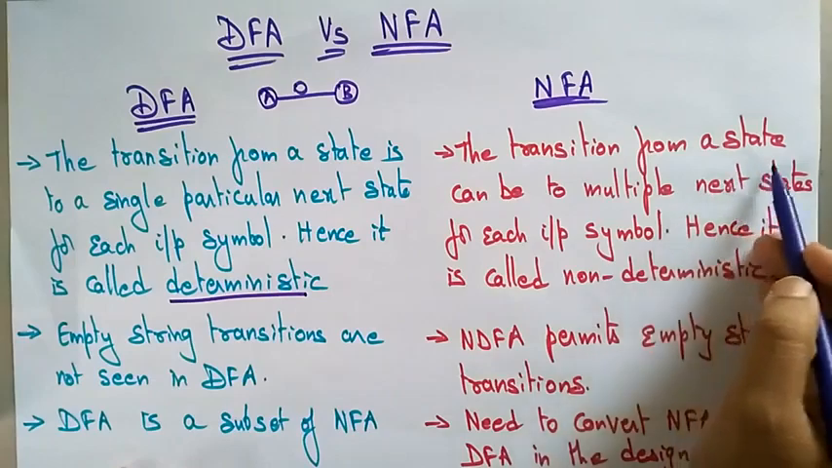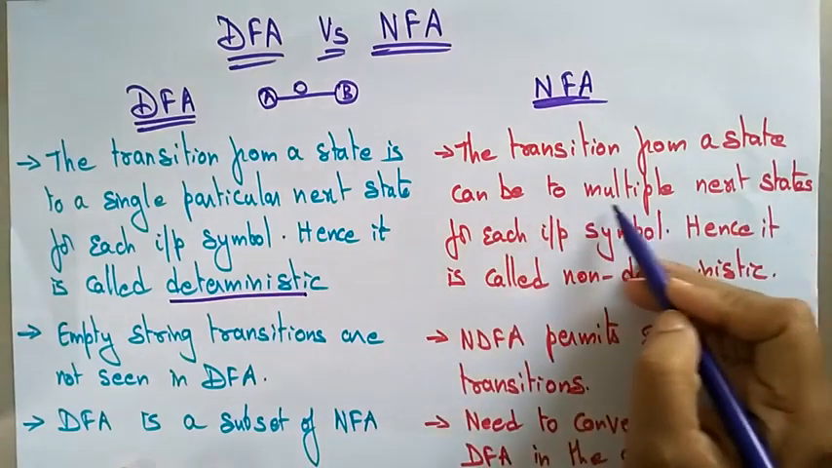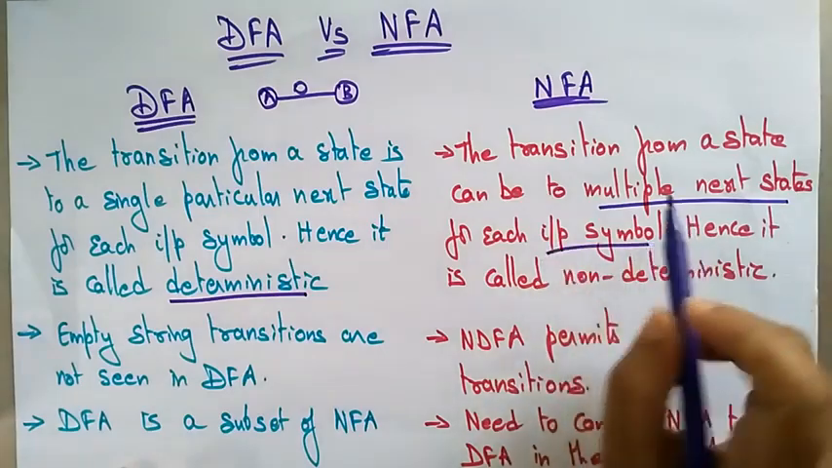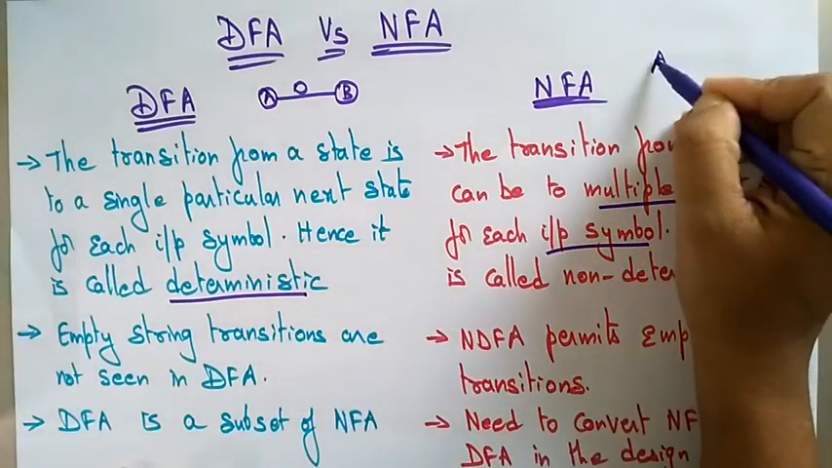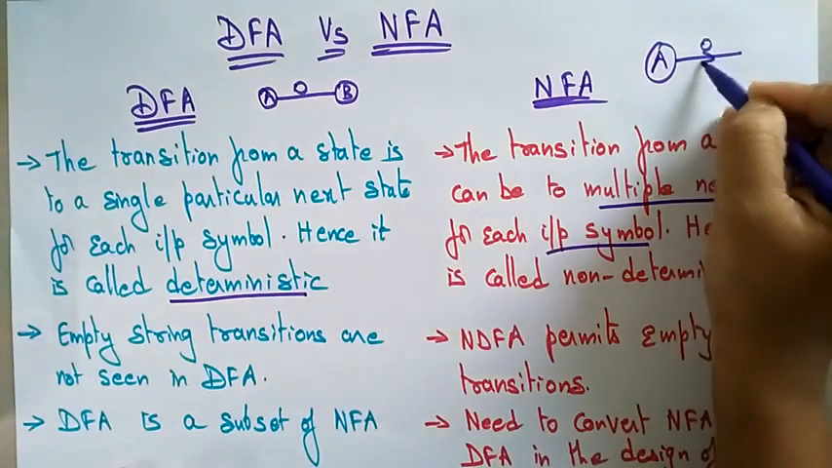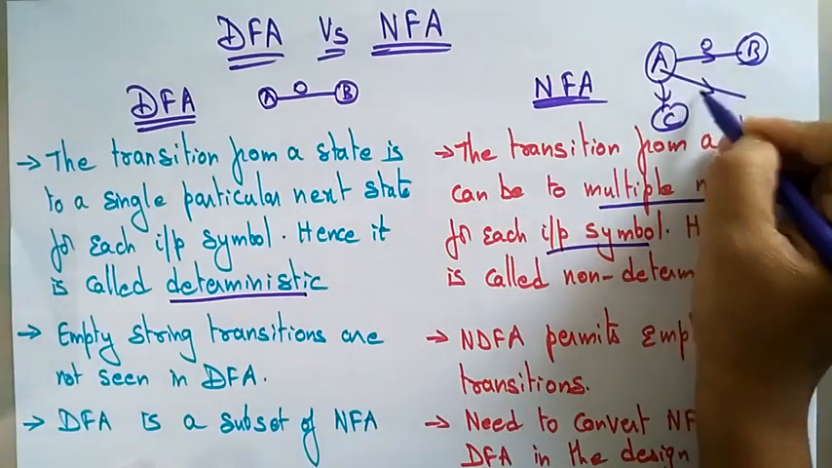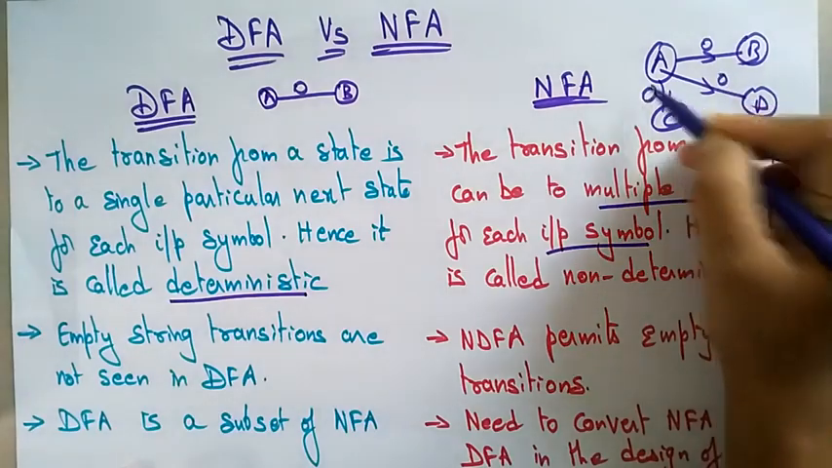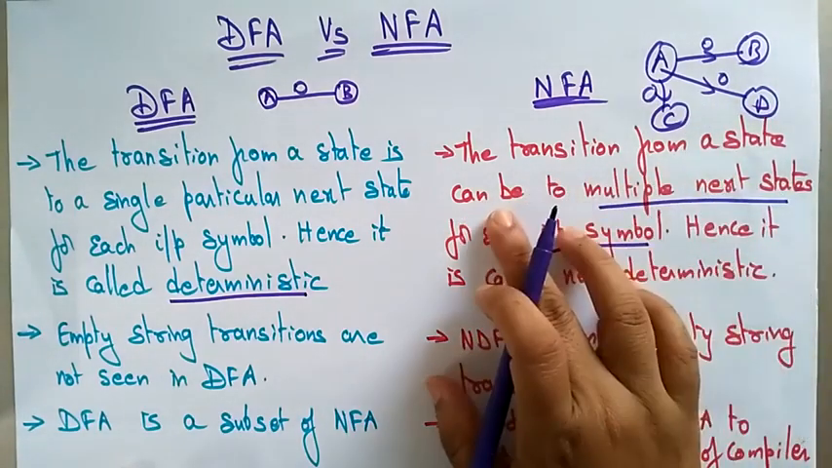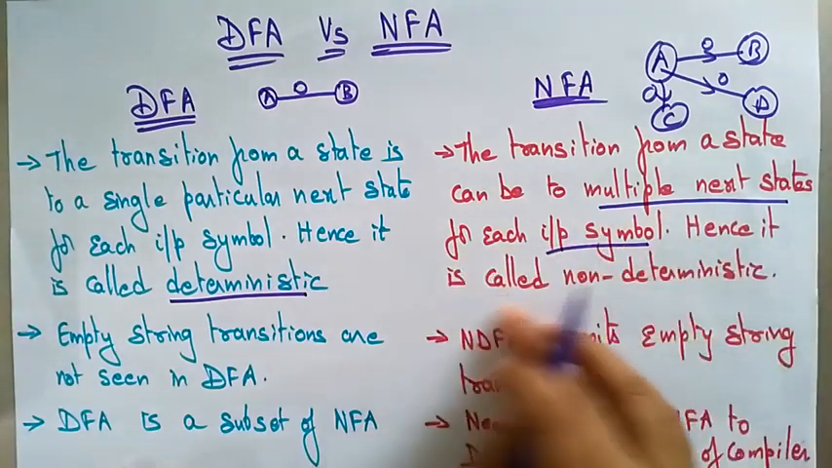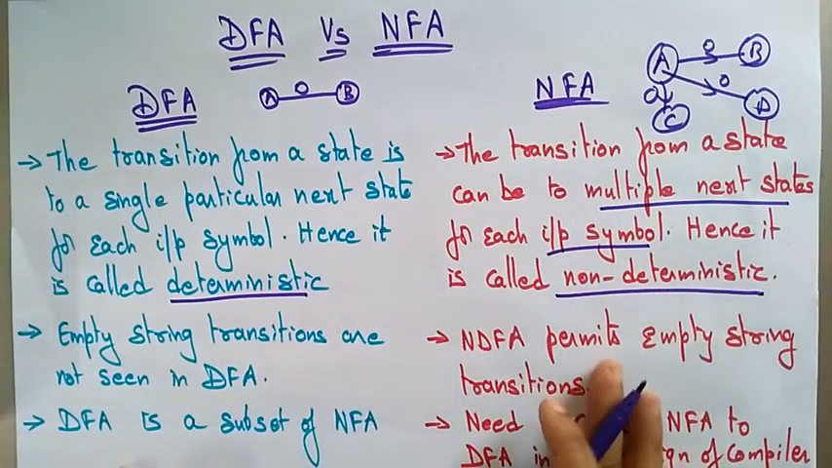In NFA, the transition from a state can be to multiple next states. Multiple next states will be present for each input symbol. Suppose if 0 is there, this 0 can go either to A, or it can go to C, or it can go to D, like that. So a transition from a state can be to multiple next states for each input symbol. Hence it is called non-deterministic.